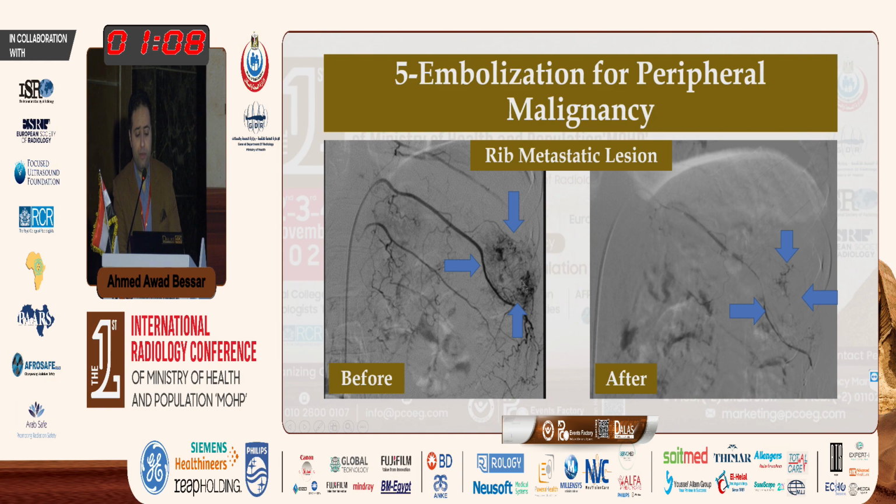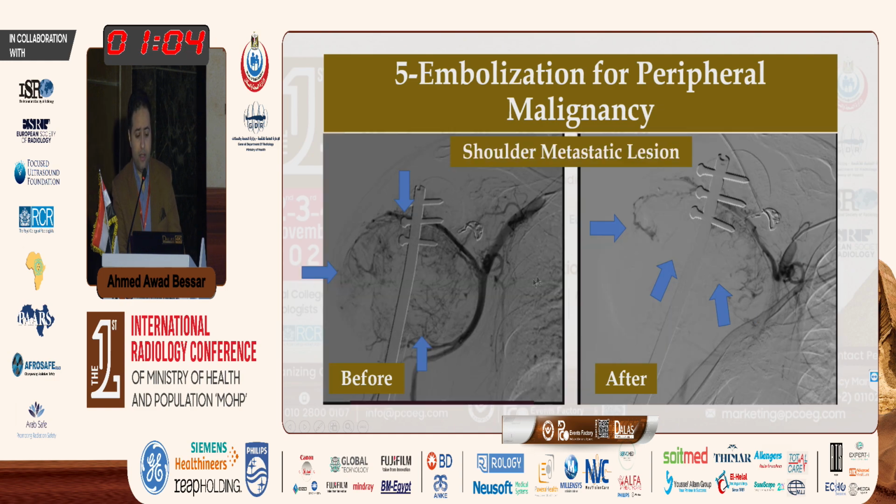You can see the blush before and you can see the blush after. This is another case with metastatic HCC in the shoulder, and the patient had a prosthetic replacement because there was vanishing bone in this area, but the tumor recurred again, and this is a large mass in the shoulder. We performed large-scale embolization for the patient.